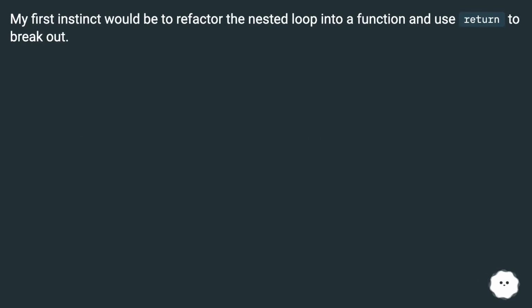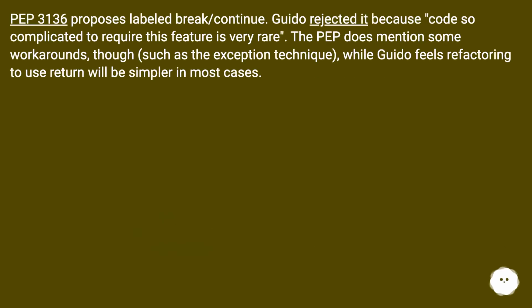My first instinct would be to refactor the nested loop into a function and use return to break out. PEP 3136 proposes label break/continue. Guido rejected it because code so complicated to require this feature is very rare. The PEP does mention some workarounds, though, such as the exception technique, while Guido feels refactoring to use return will be simpler in most cases.